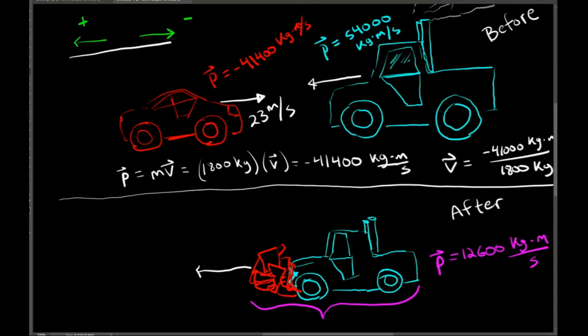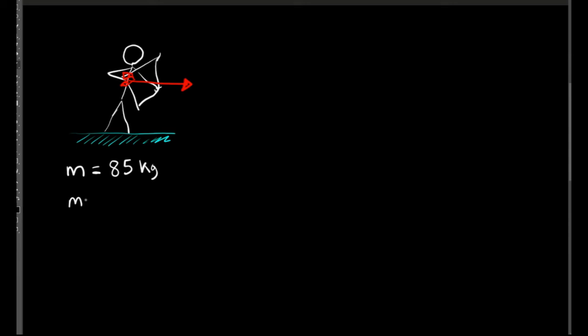All right, let's look at another application of conservation of momentum. This is not a collision problem. This is, I guess, more of a propulsion problem. We have an archer, and he is standing on a frictionless surface, so we'll say it's ice. And he has a bow and arrow with the arrow drawn and is ready to shoot. So let's say the archer's mass is 85 kilograms. The bow that he's holding is 3 kilograms, and the arrow is 0.25 kilograms.